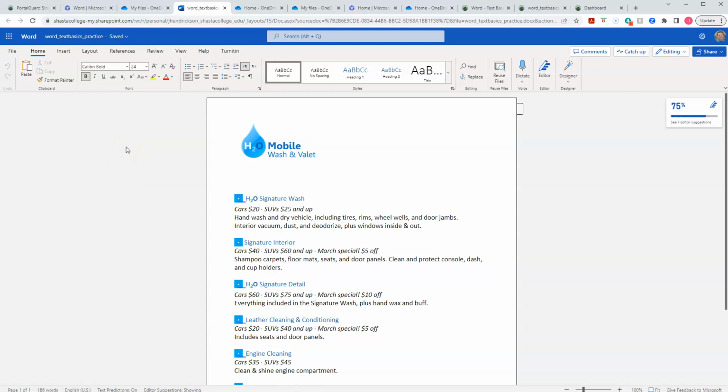Okay, so you'll be able to do most of the same things. There'll be some advanced things you may not be able to do, but for the things we're doing in this class, you'll be able to do them. You'll be able to find them in the menu and be able to do them.